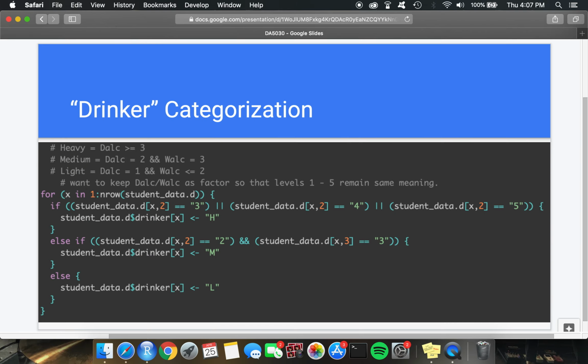Here we can see that in the DALC and WALC columns, they were asked to answer with a scale of 1 to 5, 1 meaning very low level of drinking and 5 meaning very high. I thus decided if students said they drank at a level of either 3 or above on weekdays, that was a relatively heavy amount. Medium I decided was an average weekend value of 3, and light was a low answer on both weekdays and weekends. Here I noted the classification method I used, and I simply used a for loop and then if statements. And remember that these were factor variables, which is why it's equals and quotation marks and not just equals 3.